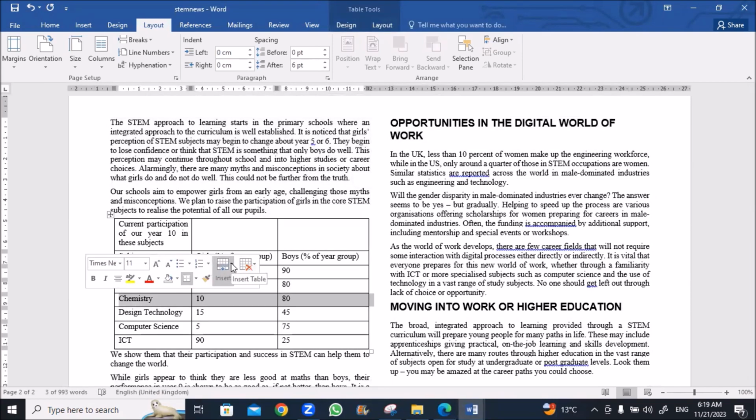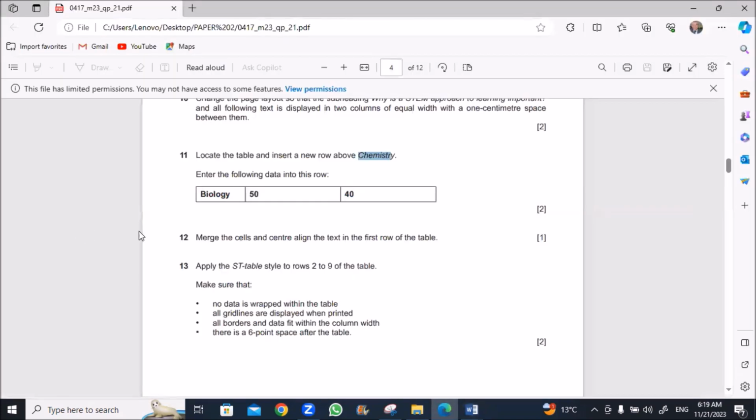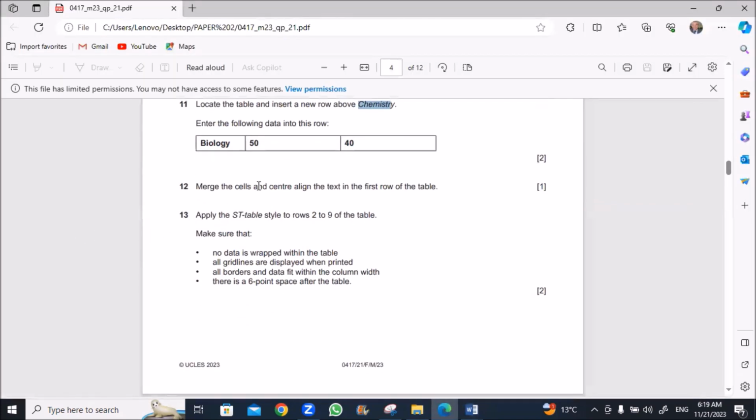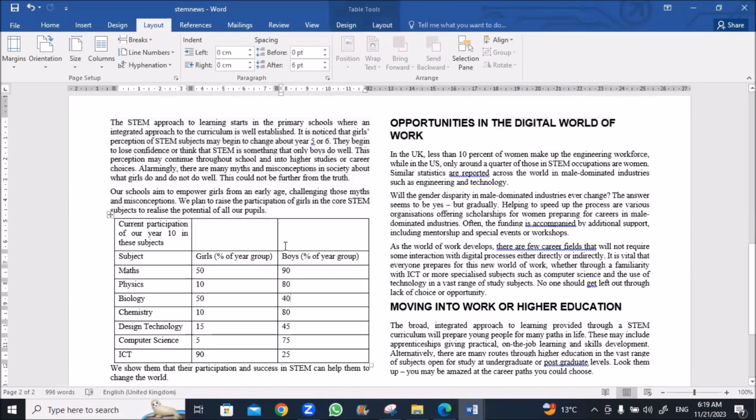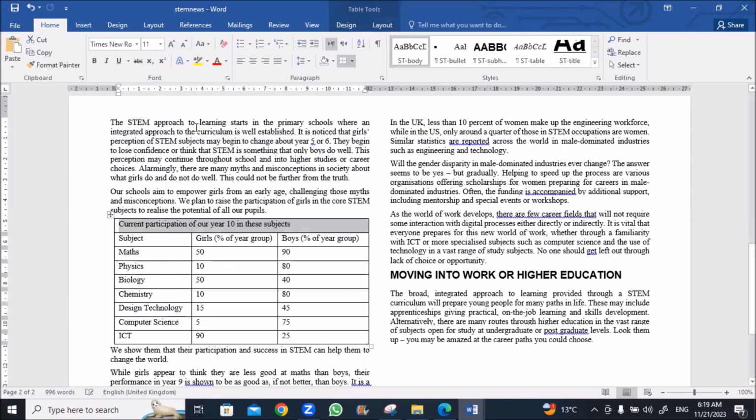I'll right click, insert above, and I'll write biology 50 and 40. Okay, save. Merge the cells and center align the text in the first row of the table. I'll select these 3 cells, home, or can right click, just merge and make it center aligned.